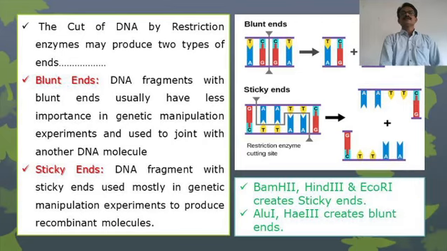Now the next one is the sticky end. DNA fragments with sticky ends are mostly used in genetic manipulation experimentation, and this end is generally a zigzag-like structure. Now from the available restriction enzymes, BamHI, HindIII and EcoRI generally make the sticky ends, but AluI and HaeIII generally create the blunt ends.